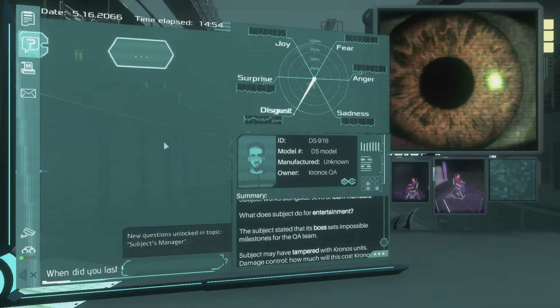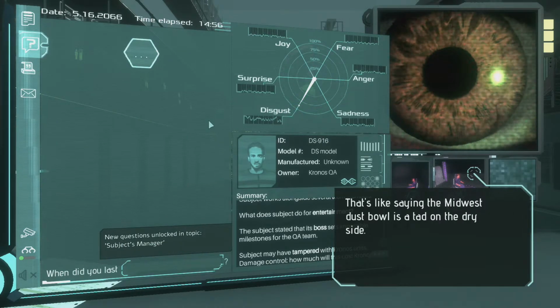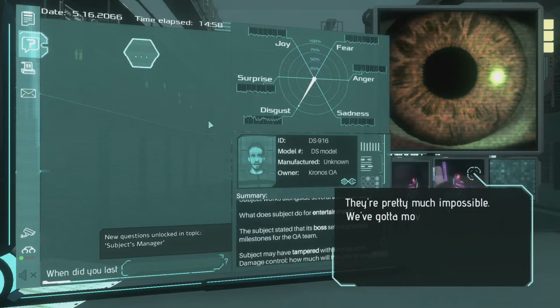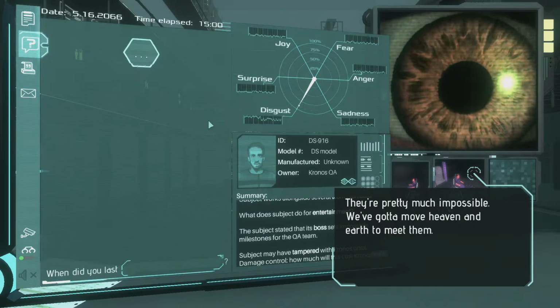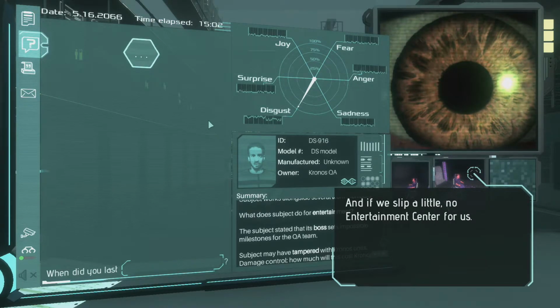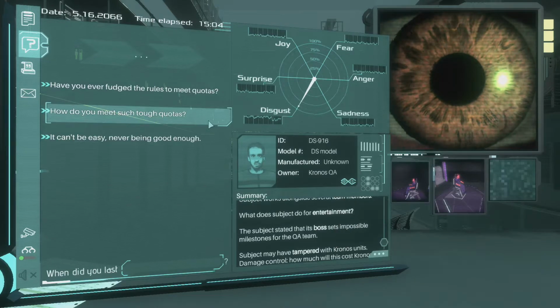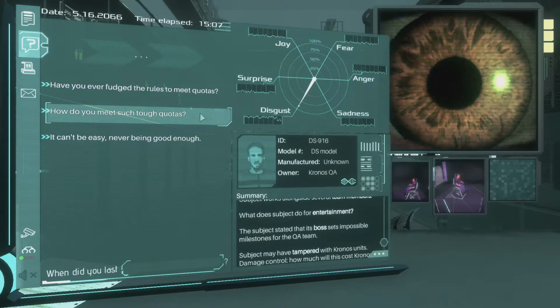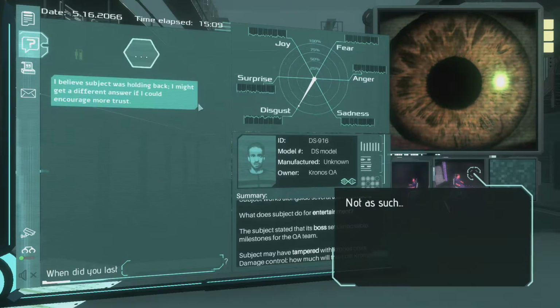Your boss sets pretty harsh quotas? That's like saying the Midwest Dust Bowl is a tad on the dry side. They're pretty much impossible. We've got to move heaven and earth to meet them. If we slip a little, no entertainment center for us. If we slip a lot... Have you ever fudged the rules? Not as such.